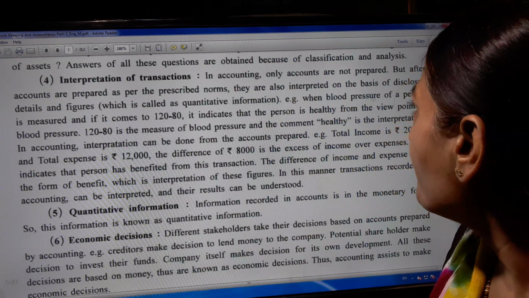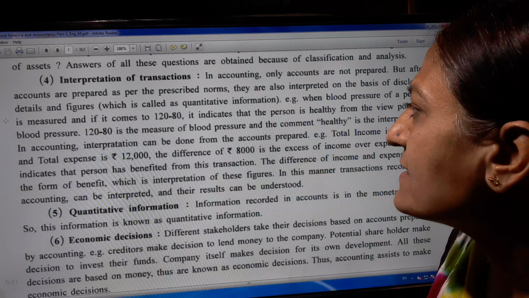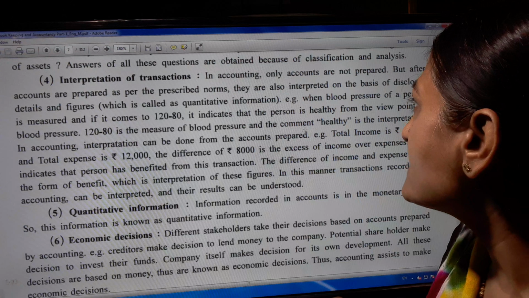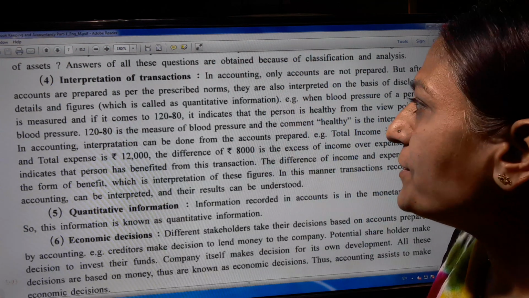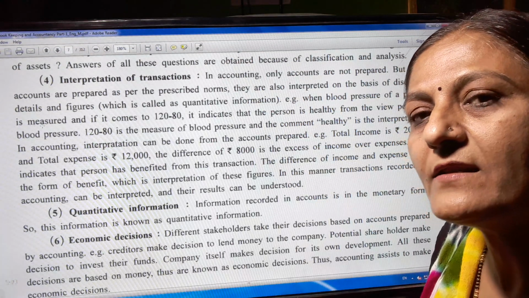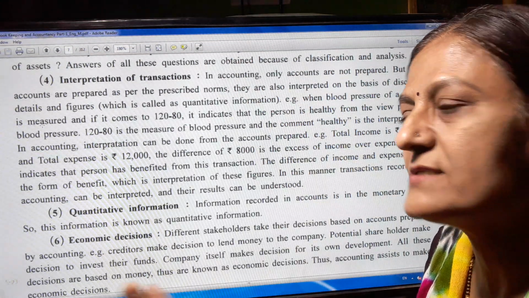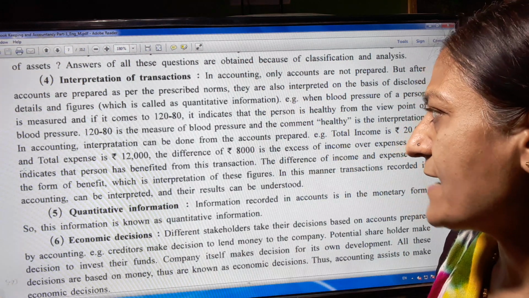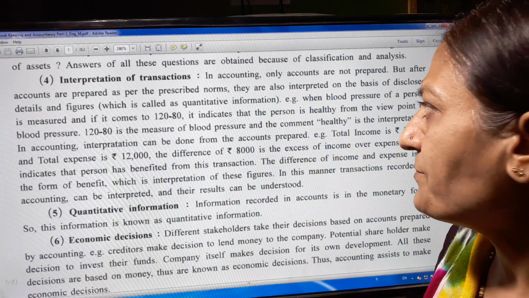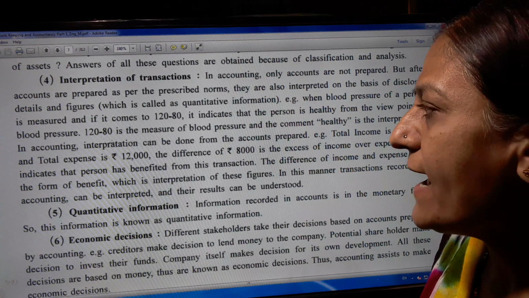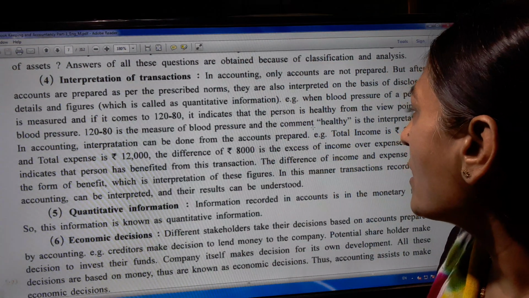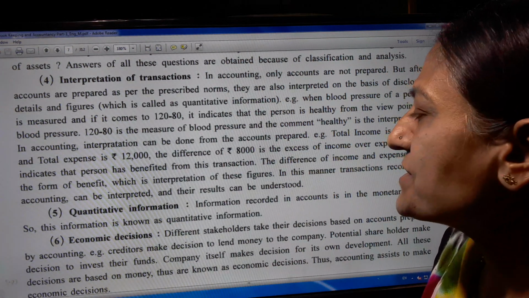As an example, when the blood pressure of a person is measured and it comes to 120 to 80, it indicates that the person is healthy from the viewpoint of blood pressure. 120/80 is the measure of blood pressure, and the comment healthy is the interpretation.